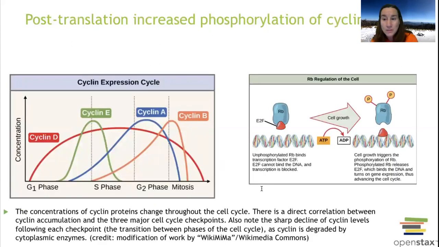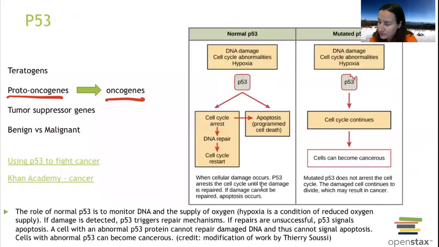Another thing, we talked about phosphates that we could tack things on. So I pulled this picture from earlier in the PowerPoint where you can see if we phosphorylated something, then it's going to pull this guy off, and now the cell growth is triggered. So phosphate groups, acetyl groups, methyl groups, taking our proto-oncogenes and turning them into oncogenes all the time.